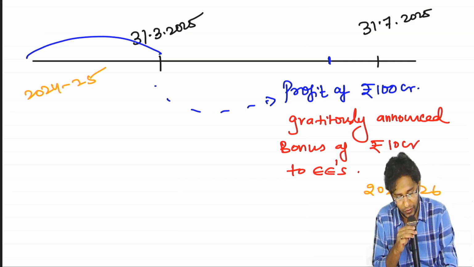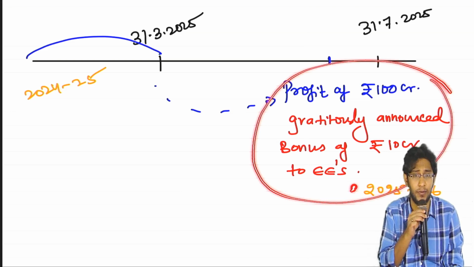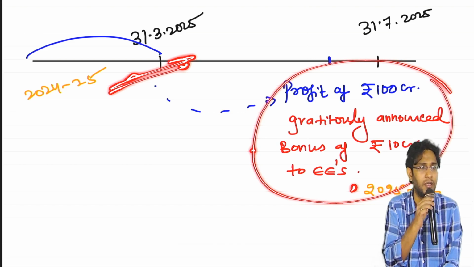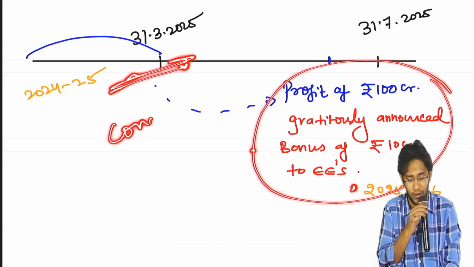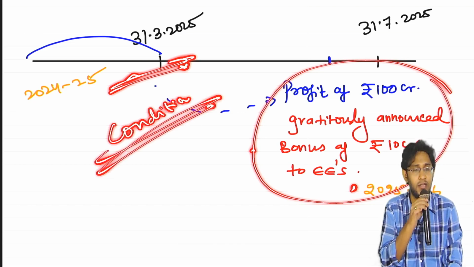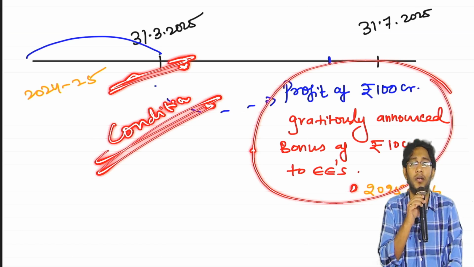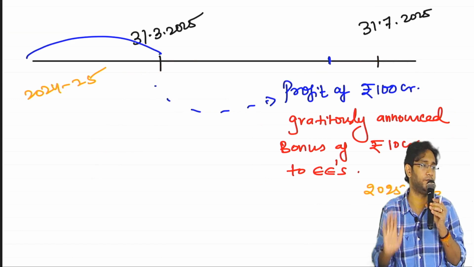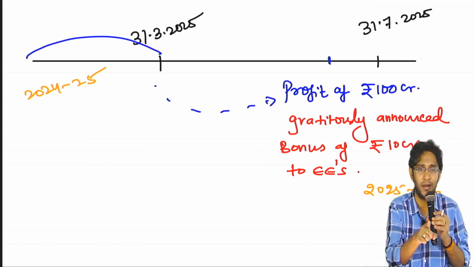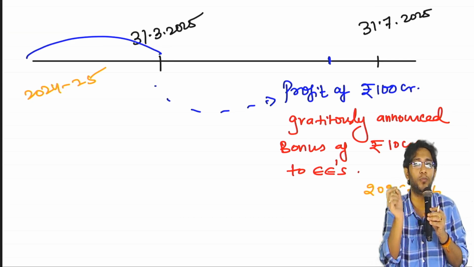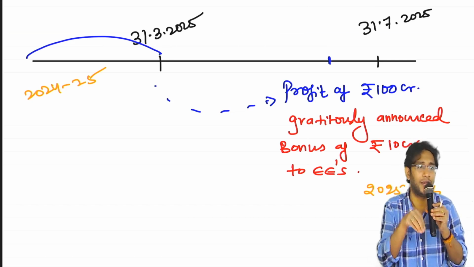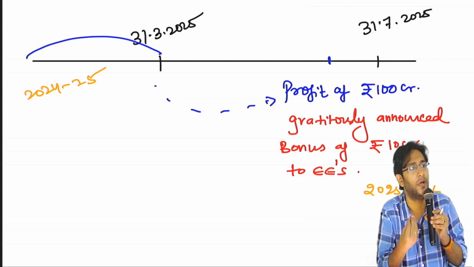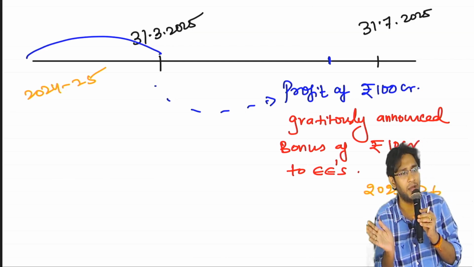If you have to take cognizance of this and write an entry on this date, it has to become an adjusting event. First of all, there should be a condition on the balance sheet. Did we promise to pay bonus to the employee already? If the promise was already there, it means the obligation to pay bonus was already standing on 31st March. In the next 3 months, we got clarity about the amount of bonus. In that case, it will become an adjusting event.